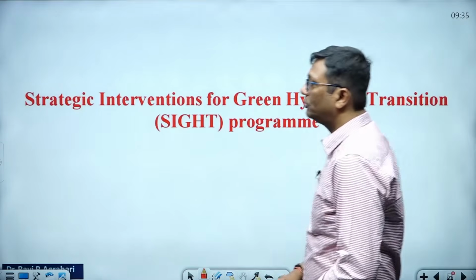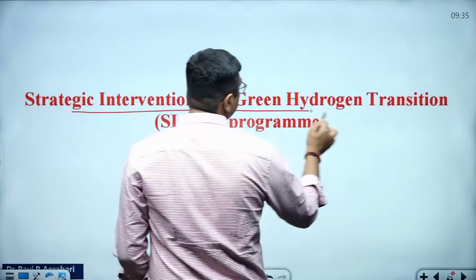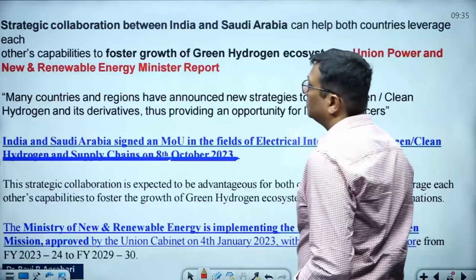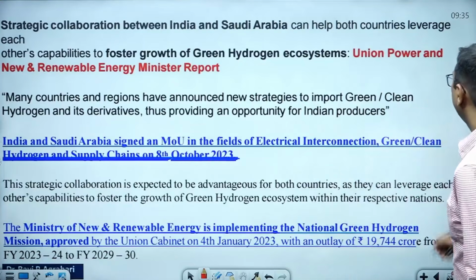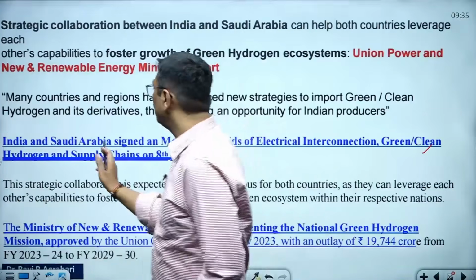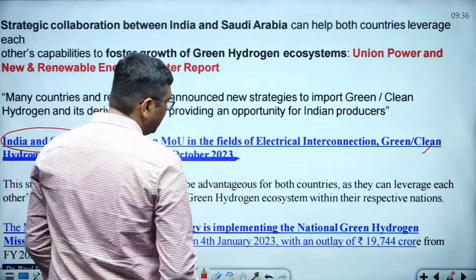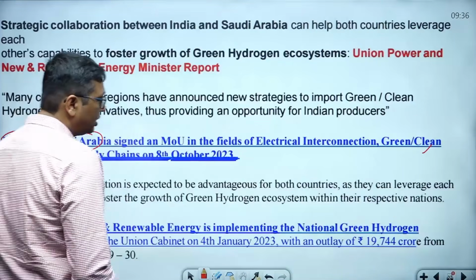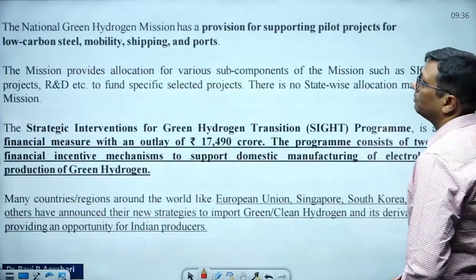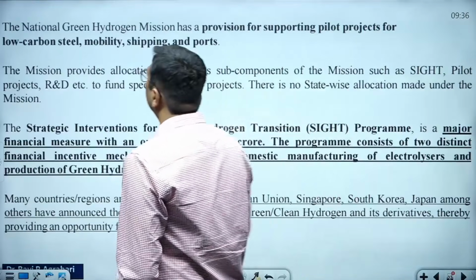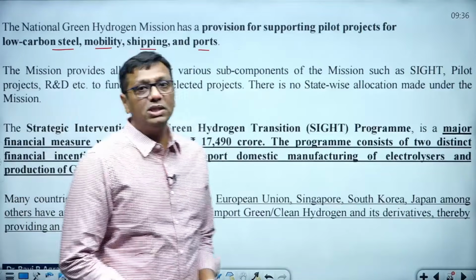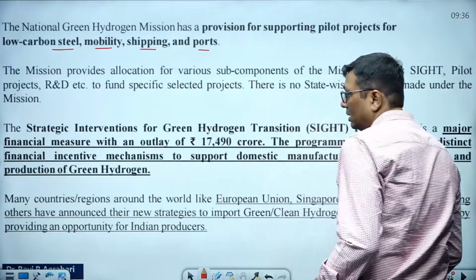The site program I told you, kindly remember: Strategic Intervention for Green Hydrogen Transition. UPSC will ask this site name. This program is especially brought to boost the renewable energy sector for clean energy. India and Saudi Arabia have some deal, especially for hydrogen production. Even India and the US also have a deal for the coming future. 19,744 crore. Everything you have already listened to earlier, whatever I taught you. In every sector we can use this, like steel production, mobility, shipping, ports, everywhere. Where you are using coal-based electricity, hydrogen as an alternative will be enough.